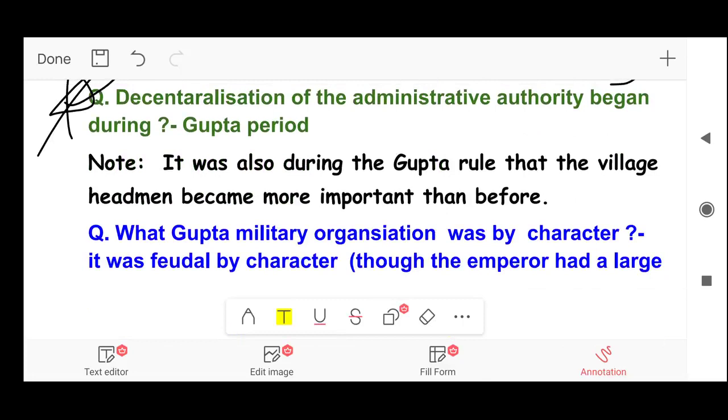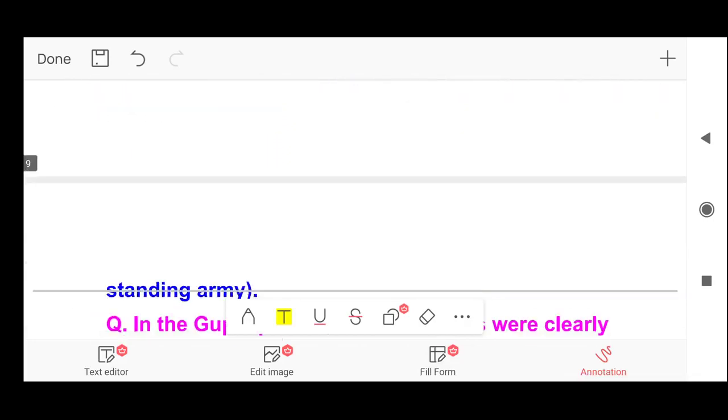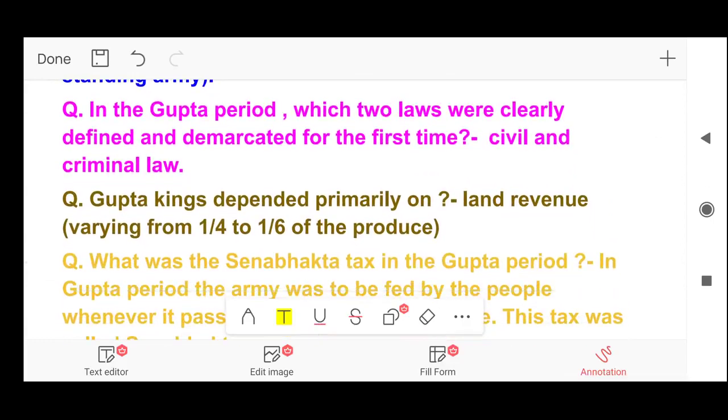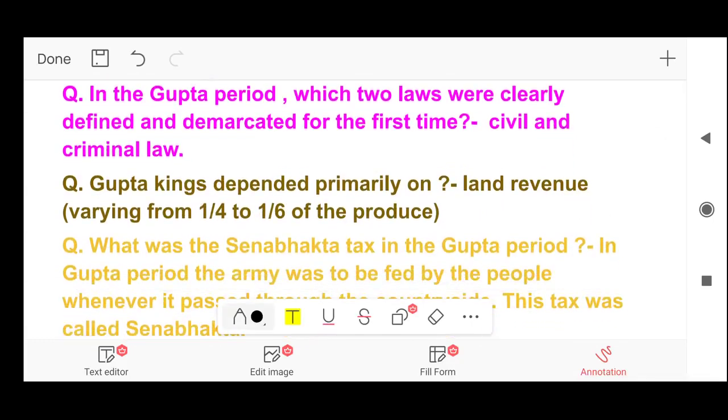Next question. What was the Gupta military organization like by character? Answer, it was feudal by character, though the emperor had a large standing army. So remember that Gupta military organization was feudal by character. Next is also a very important question. In the Gupta period, which two laws were clearly defined and demarcated for the first time? Answer, civil and criminal law.